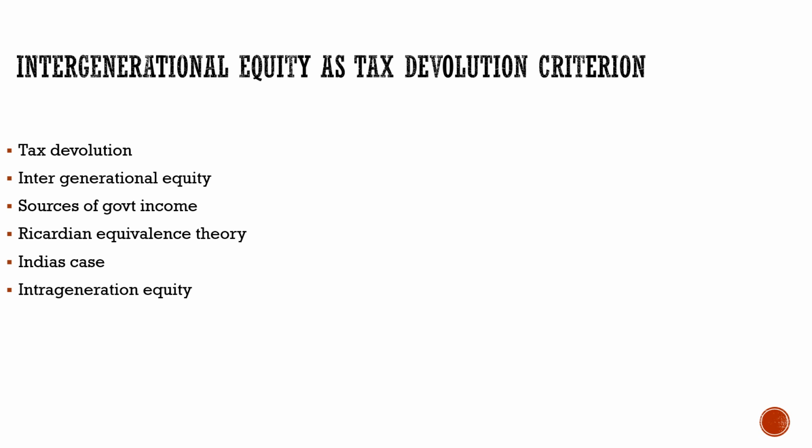This Ricardian equivalence theory, we have to study it in context with the Indian conditions. Right now, the financial conditions we are in. About Ricardian equivalence theory, it is very simple. What does it say? That if the government borrows more, then the savings in the hand of the people should increase. How? Let's examine that. Let's break it down. For example, अगर government ज़्यादा borrow कर रहा है, what does it mean? The people are paying less taxes.